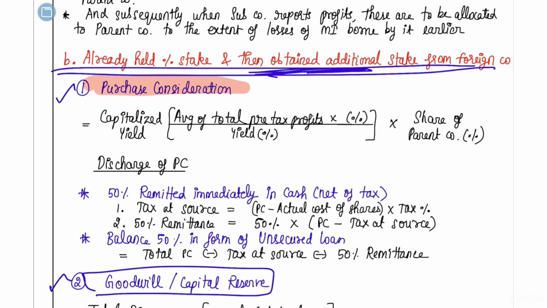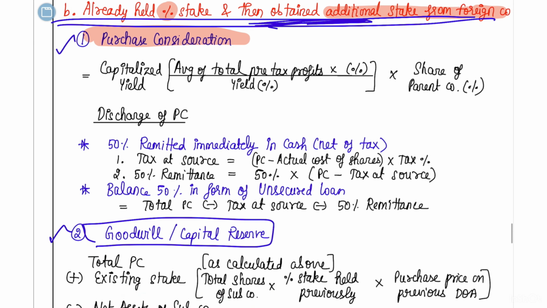This is a case where a certain percentage of stake is already held by the foreign company and you are obtaining that stake from the foreign company. First, you have to find out the purchase consideration. It is going to be the capitalized yield, and in that capitalized yield, you have to multiply your share of the parent company. So what is going to be the capitalized yield?